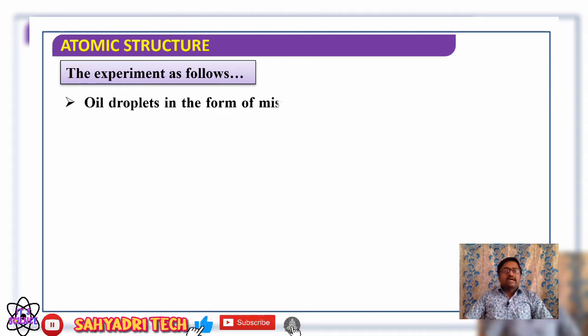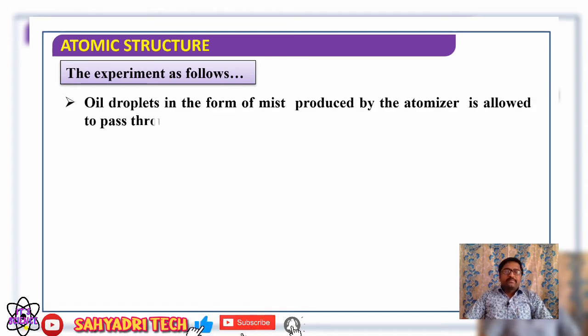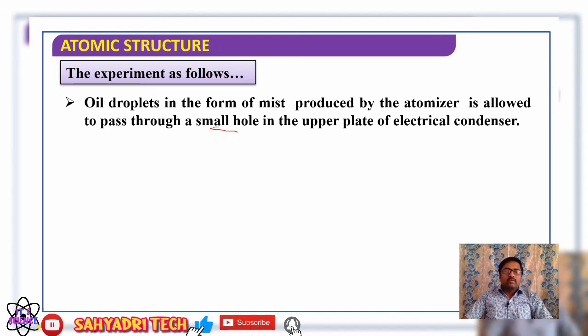So oil droplets in the form of mist produced by the atomizer are allowed to pass through a small hole in the upper plate of the electrical condenser. That is the first thing we have done. Then next what they are doing?